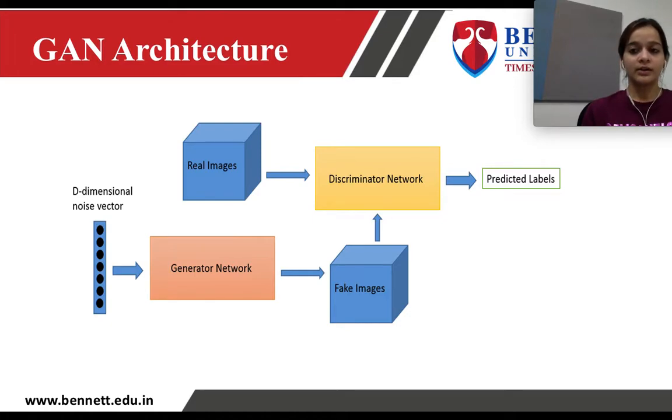There are two networks, the generator network and the discriminator network. The discriminator network has two inputs, real images and fake images. Fake images are generated through the generator network, and the discriminator network distinguishes between real and fake images. This is the basic functioning flow of a GAN.